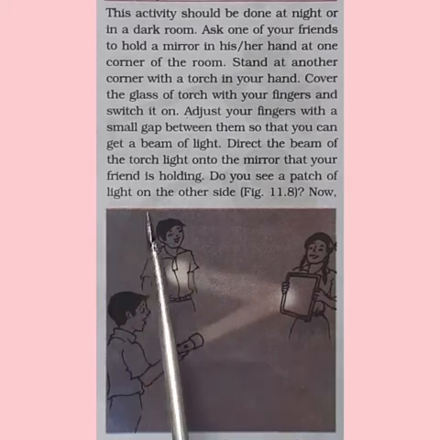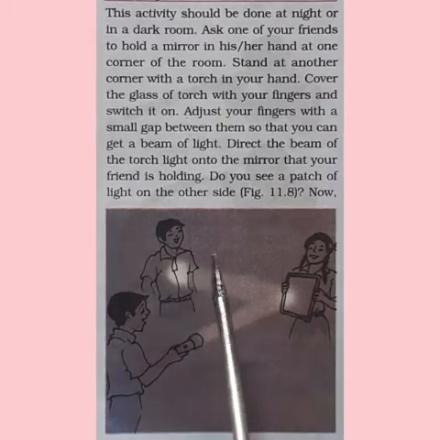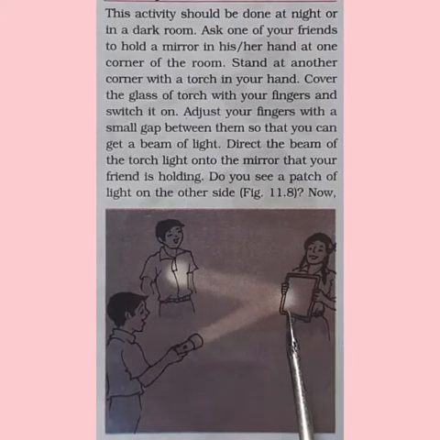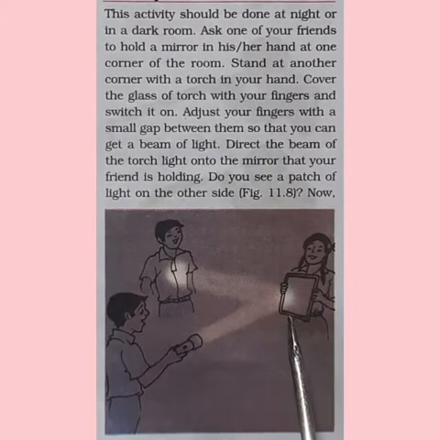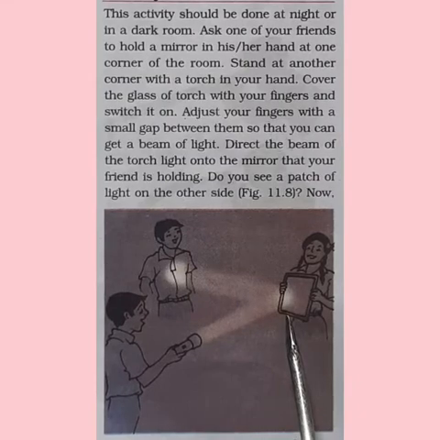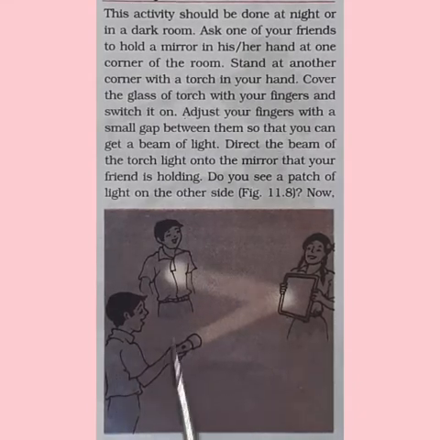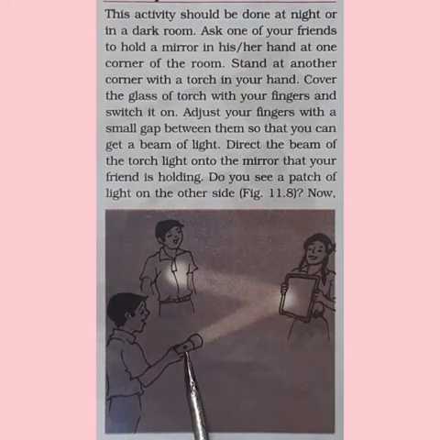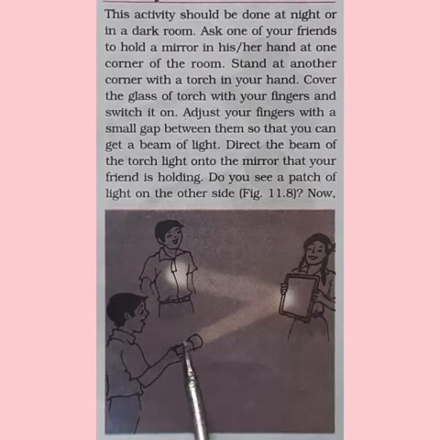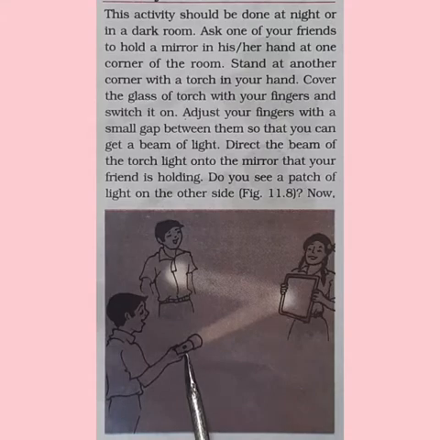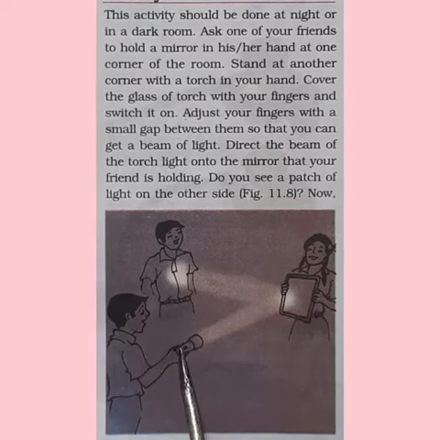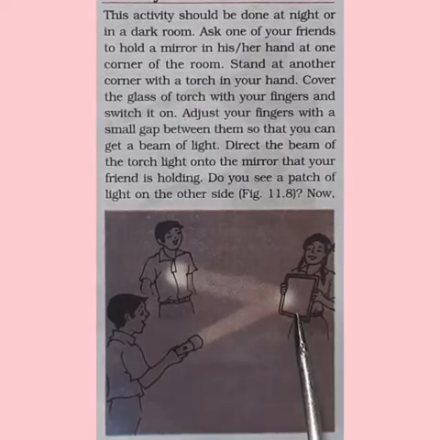So an activity is given here. What you have to do? Ask one of your friends to hold a mirror in her hand at a corner of the room. Stand at another corner with a torch in your hand. Cover the glass of the torch with your fingers and switch it on. Adjust your fingers in such a way that a small gap is formed in between the fingers so that the beam of light is focused on the mirror.